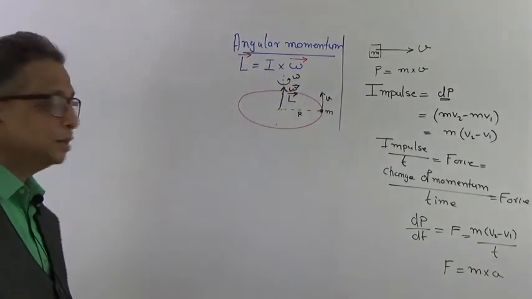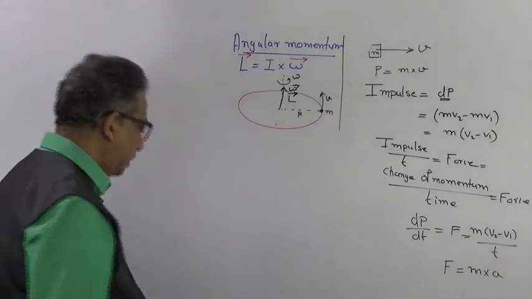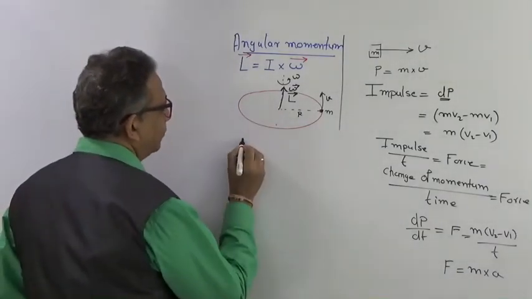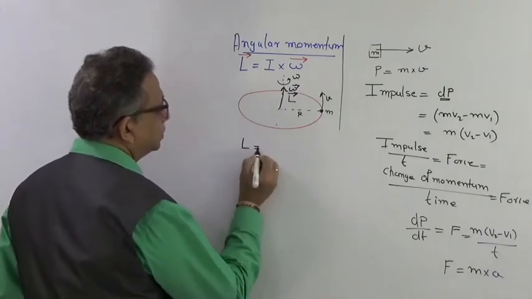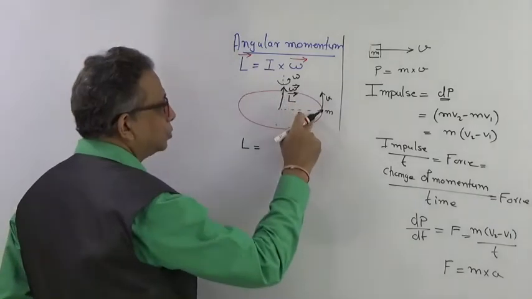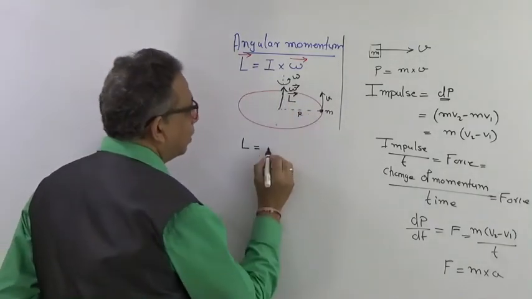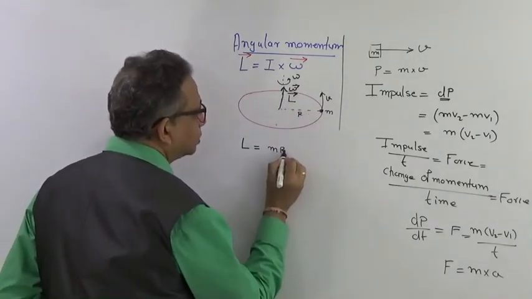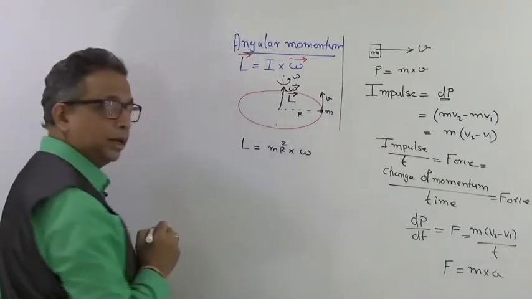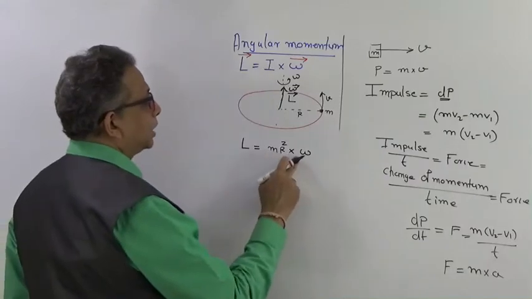Now let us see the further derivations and the magnitude of L. If I look at it as a magnitude, I have to substitute I for a concentrated mass M. I will be M into R square, into omega.